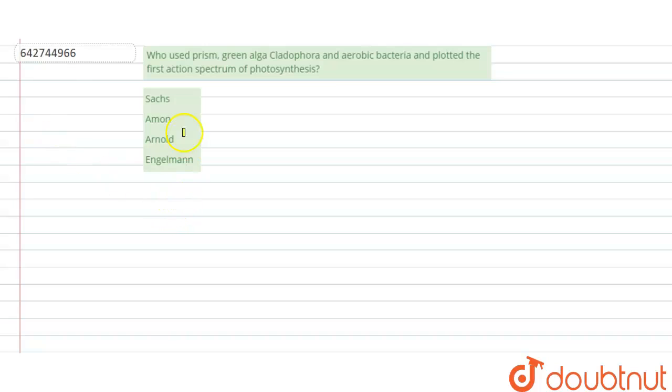Hello everyone. So the question here is: who used prism, green alga Cladophora, and aerobic bacteria and plotted the first action spectrum of photosynthesis, whether it is Sachs, Emerson, Arnold, or Engelmann?